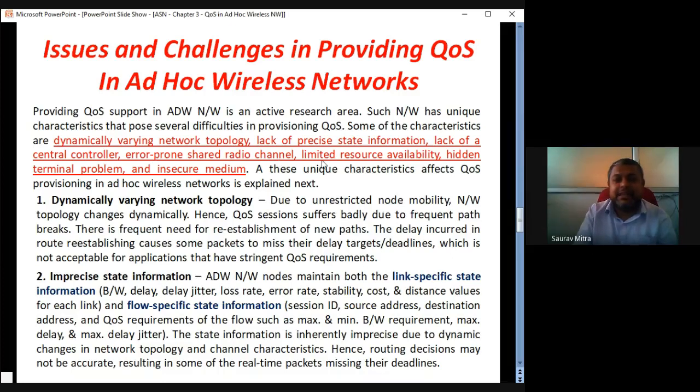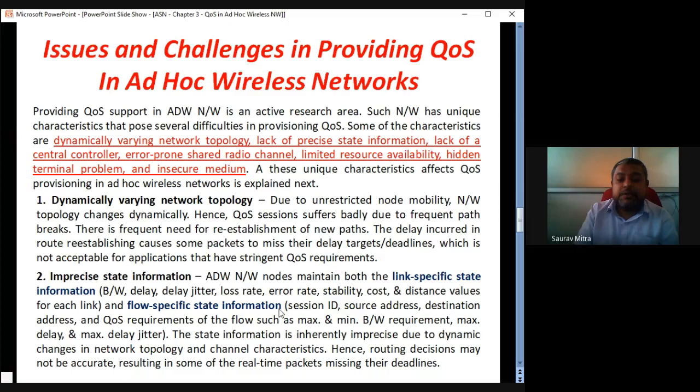Imprecise state information. I explained it while explaining at the top. Link specific state information includes bandwidth, delay, delay jitter, loss rate, error rate, stability, and cost of the network. Cost does not mean money. Cost means how much bandwidth that link has and how much energy is available in that link. So cost generally includes bandwidth and energy in that link.